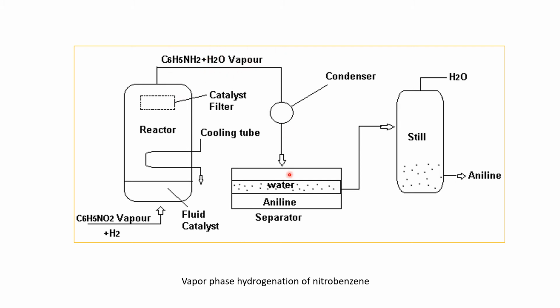Upon condensation, we will have a mixture of water and aniline because there is very little difference in their densities. Aniline is a little bit heavier than water. It is difficult to separate them just by density gradient, but they can be easily separated by fractional distillation. Water will boil early at 100 degrees Celsius and aniline will remain. Also for purification, aniline can again be boiled at 184 degrees Celsius and can be condensed.